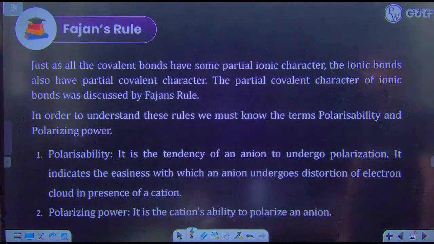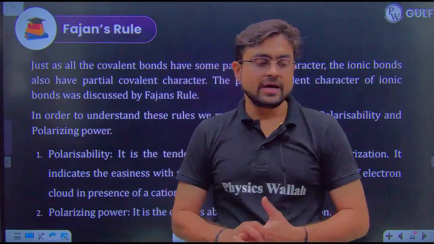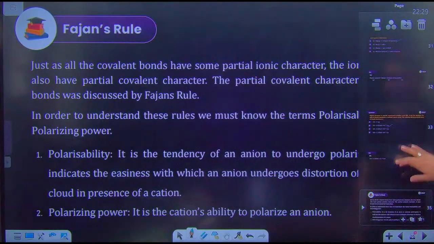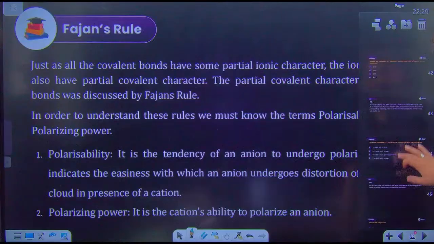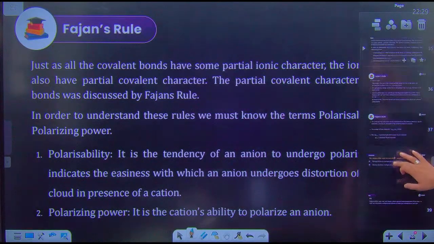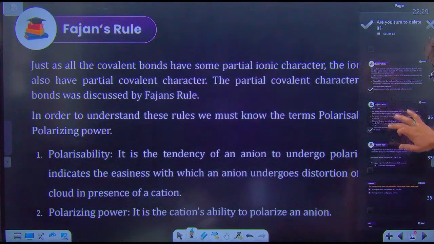Okay, we have only 15 minutes left, and Fajans rule is quite a lengthy topic, so I will not start it today. I require some time to explain it because it's a very interesting topic.